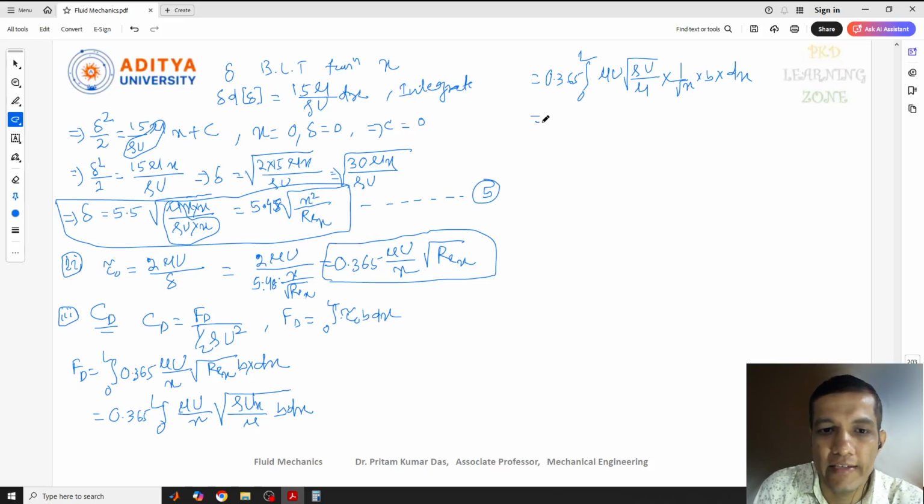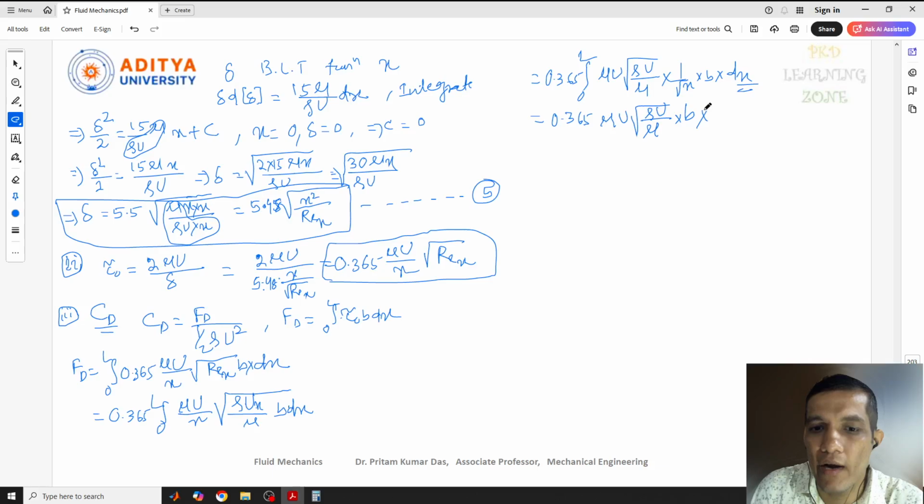And again, in the next step, I can write 0.365, and if you integrate from 0 to L, then what? Integrate the part with respect to dx. So which part of dx is there? Let us take the remaining terms outside. This is the constant part, everything, into b. Now the integration we can start here, 0 to L, of x to the power minus 1 by 2 dx.